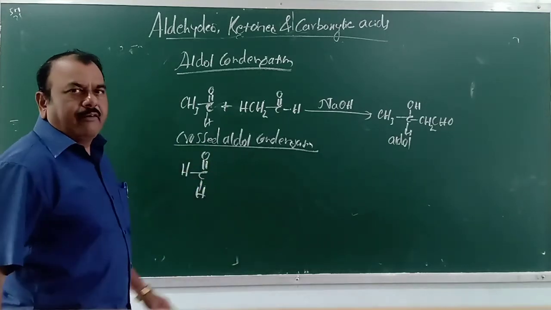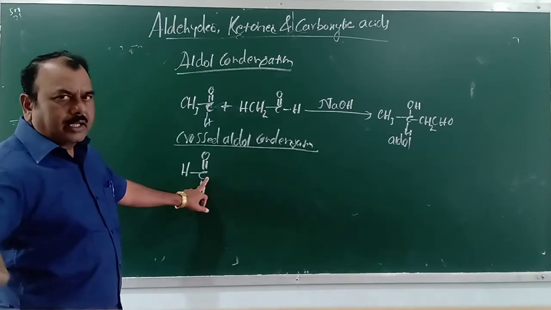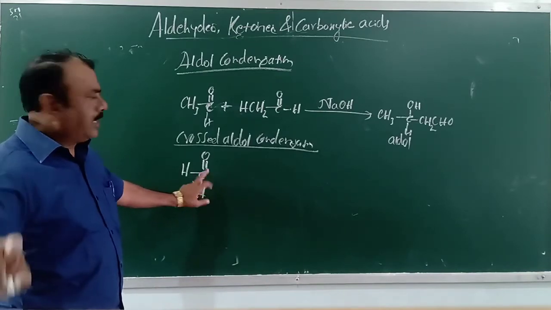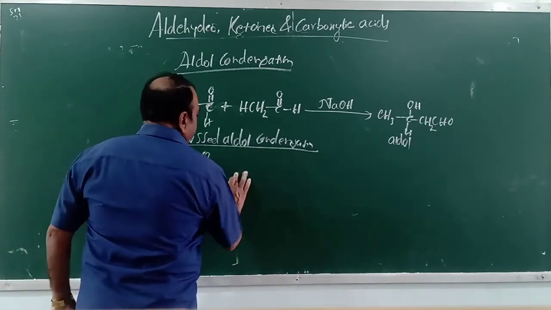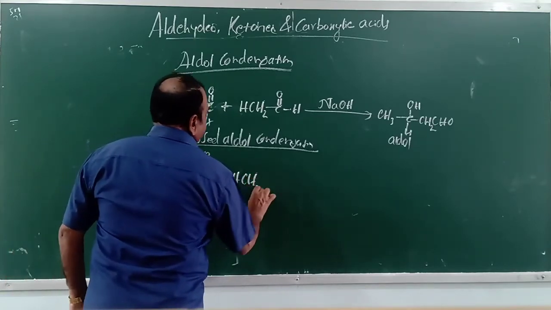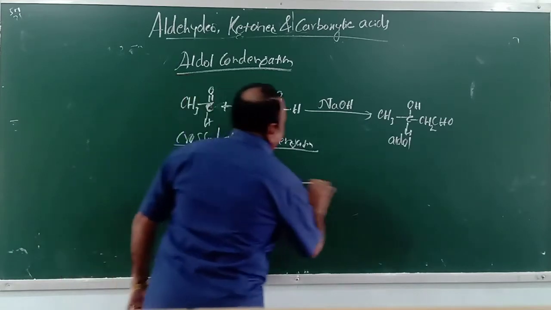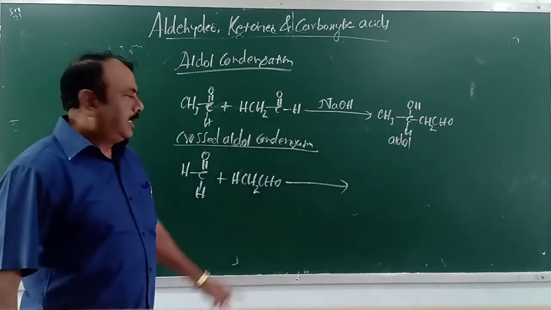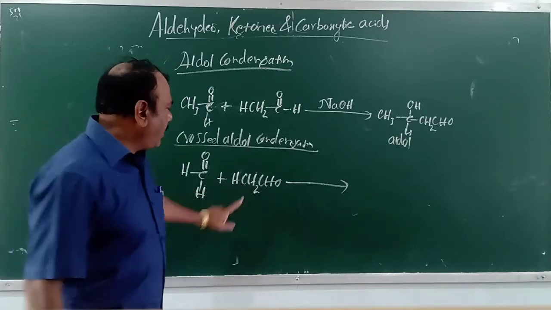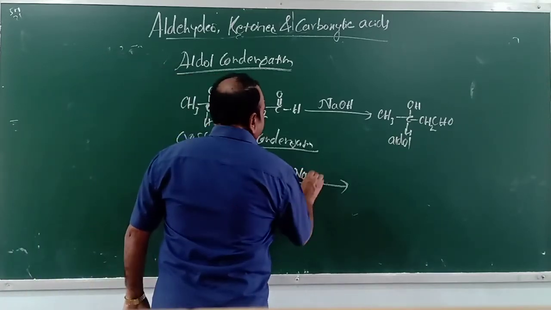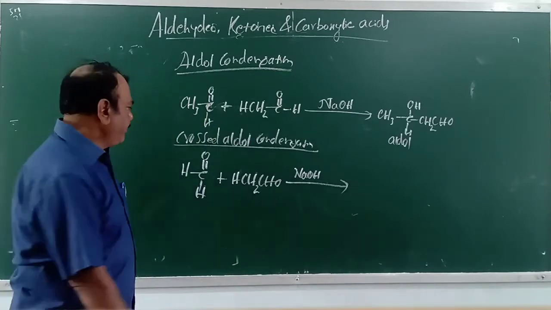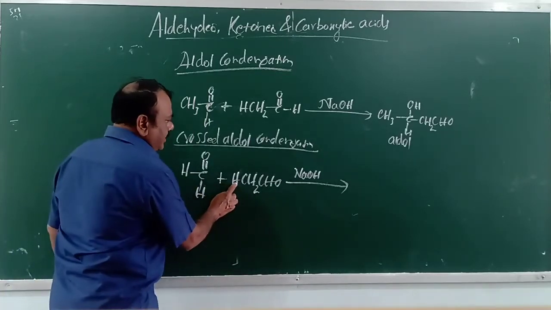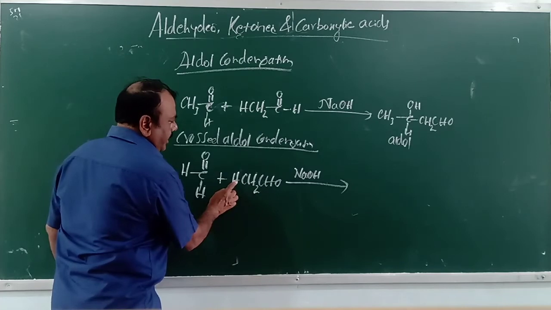This is formaldehyde, which does not contain alpha hydrogen because there is no alpha carbon atom at all. When you treat this with acetaldehyde, which contains alpha hydrogen, in presence of a base, the reaction is the same. You transfer H of this acetaldehyde, this is the alpha acidic hydrogen.